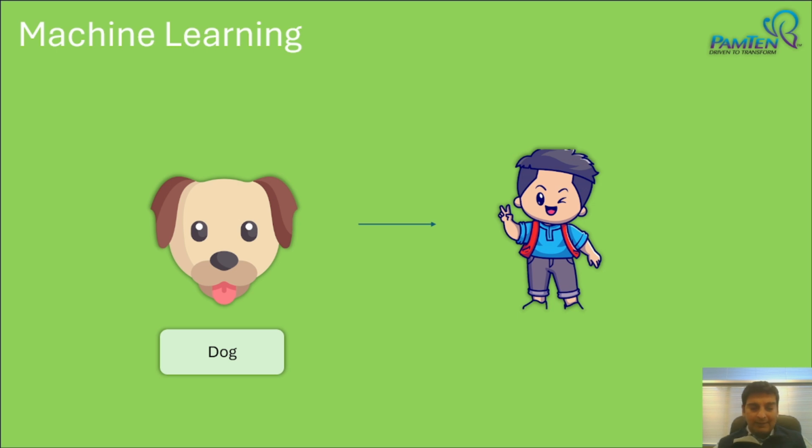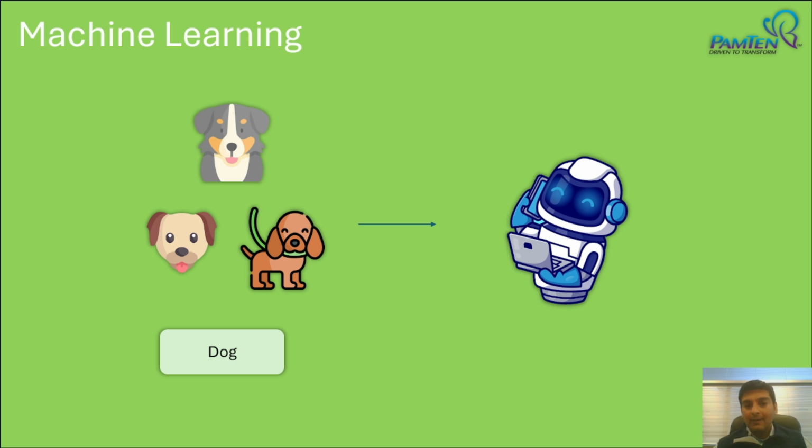Now, how does a kid learn? Let's say you have a toddler or a kid and you're teaching him what a dog is. If he's maybe 2 or 3 years old and you're supposed to teach him this is a dog, this is a cat, what do you do? You show a picture of a dog to this kid and tell him that this is a dog. Again, you will show a new picture of a dog to this kid and he will learn. Now, whenever this kid sees a real dog in his life, he automatically knows that this is a dog. Just by showing him a picture and adding the label DOG. Now, the kid is able to associate the image with the label. So that is how we learn as human beings.